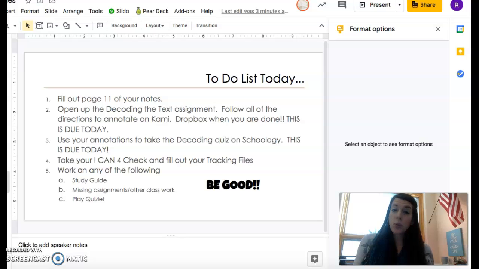If you finish early, you can work on your study guide, you can work on missing assignments, you can play Quizlet. Any of those are available to you, but please make sure you get done what the checklist says.